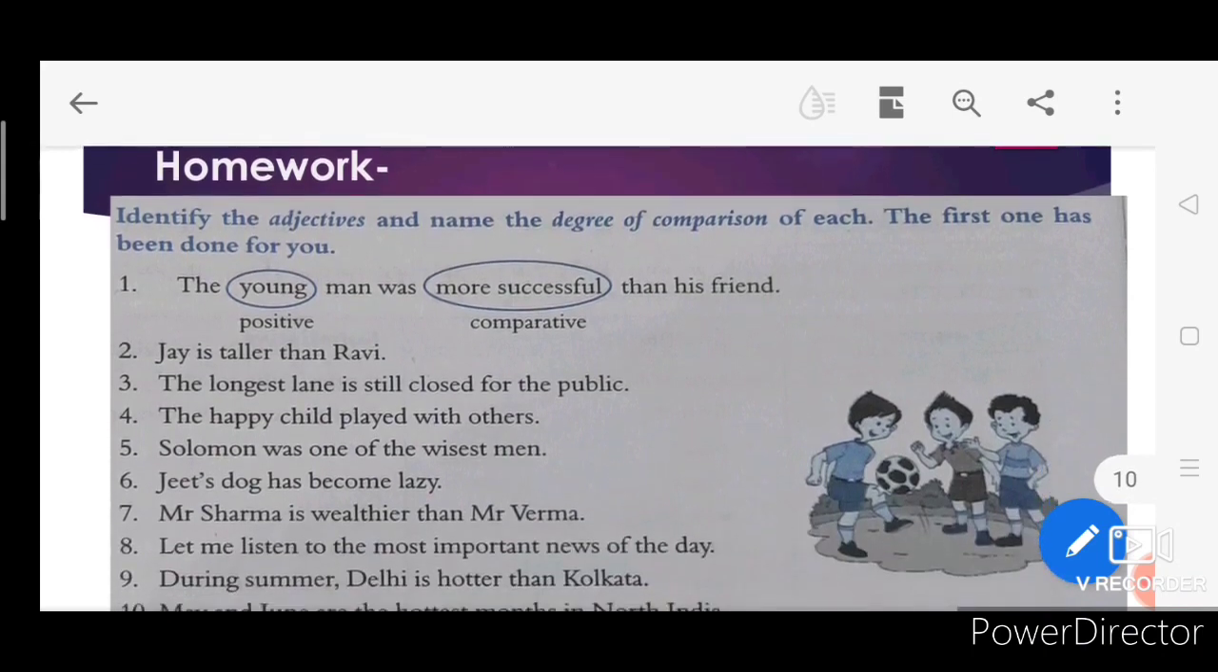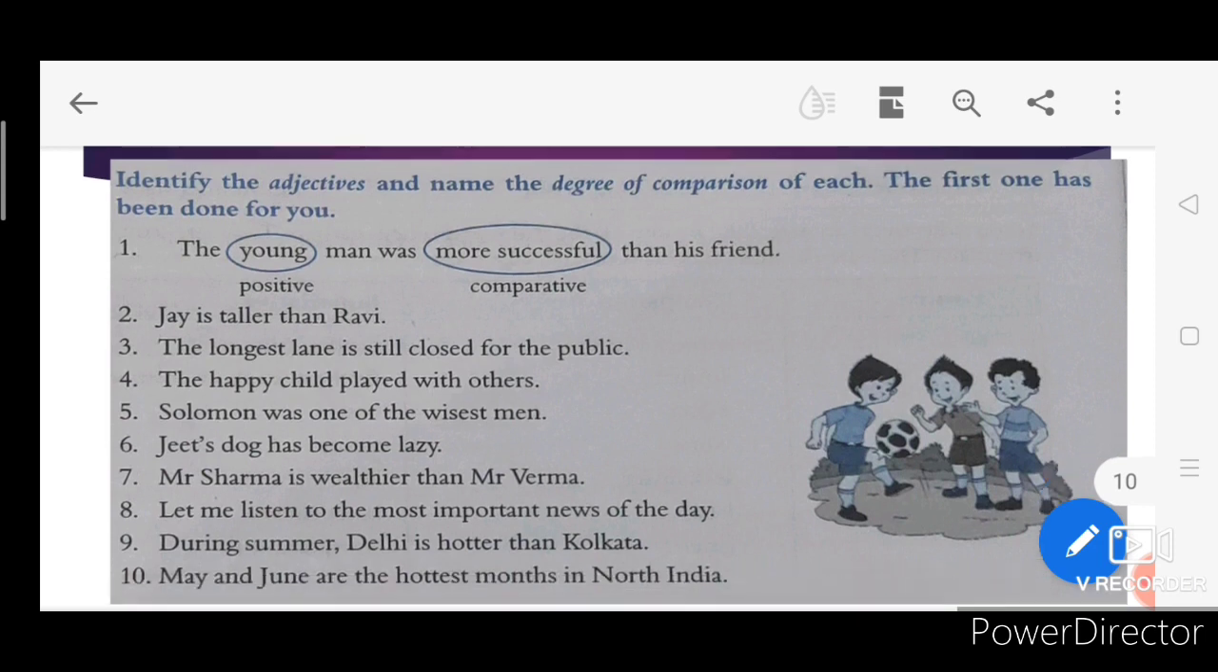This is your homework. Identify the adjectives and name the degrees of comparison of each. The first one has been done for you. The young man was more successful than his friend. Young is positive. More successful is comparative. So that's how you have to tell. You have to identify the adjectives and you have to name the degrees of comparison of each. Thank you for the day.